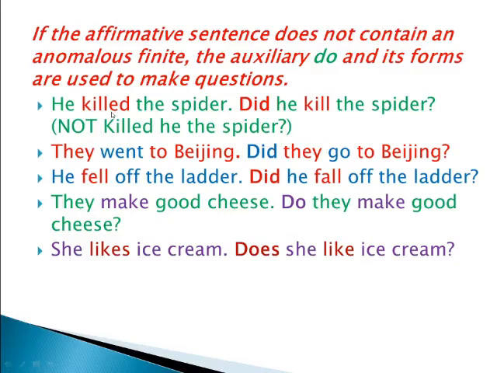Okay, so that "did" is what we are going to bring in at the start. You see, he killed the spider. Killed is past. So what we have done here is put the "did" first, and then we need not use "killed", only the first form of that word, that is "kill". Did he kill the spider? This way we are making the question form of the past tense.